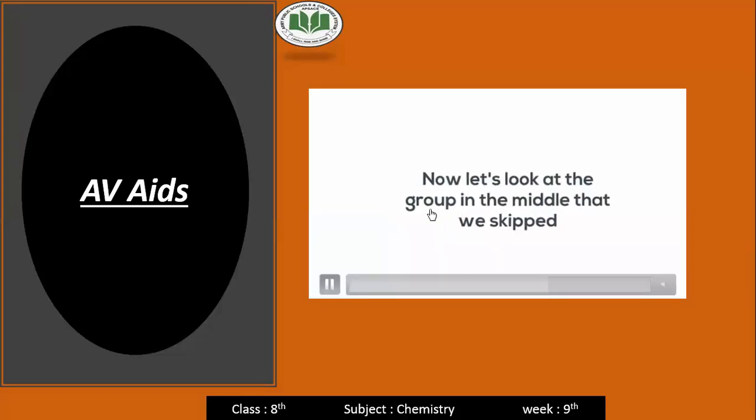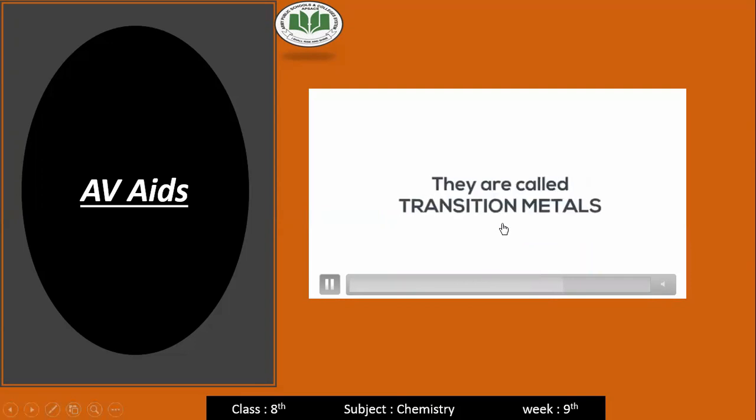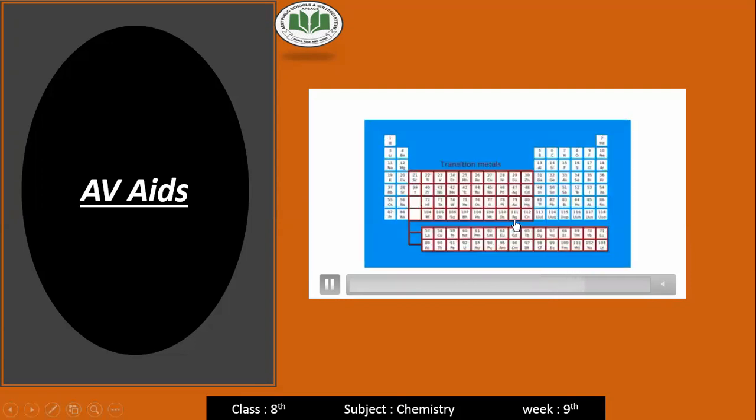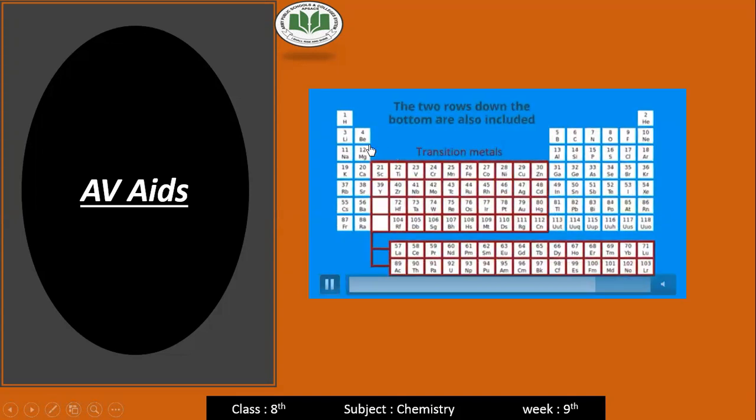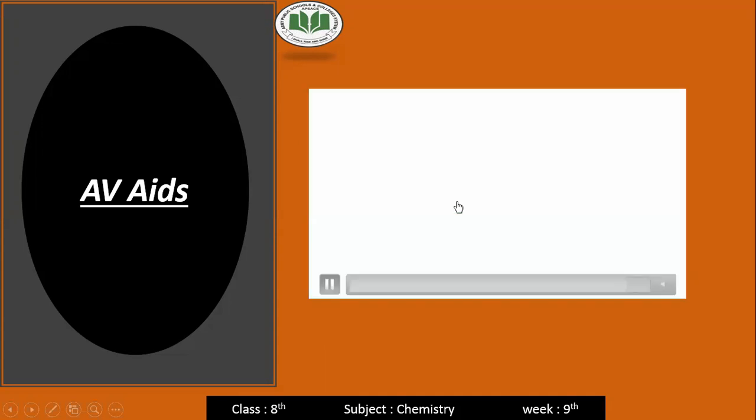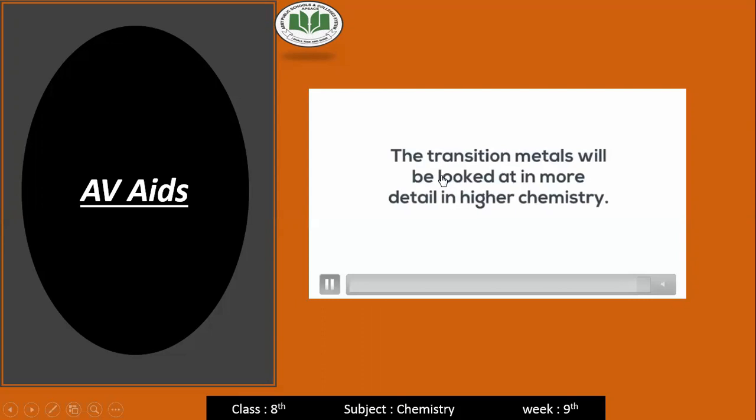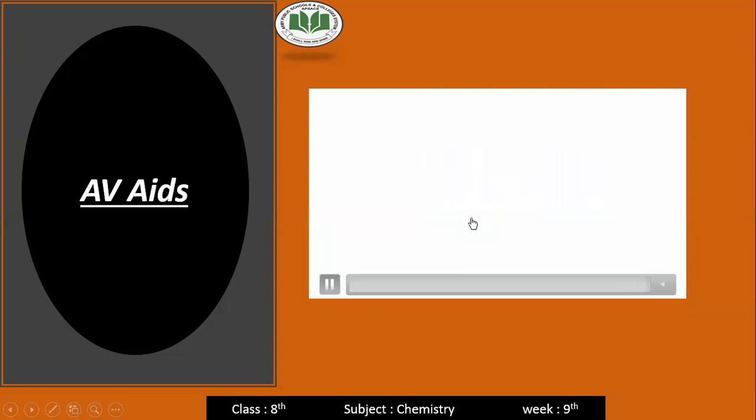Now let's look at the groups in the middle that we skipped. They are called transition elements, and it is also called subgroup B. This is subgroup A, and this central part is subgroup B, and it is also called transition metals. Transition metals will be looked at in more detail in higher chemistry, and this is not included in your syllabus right now. Okay, students, I hope you have learned from this video.